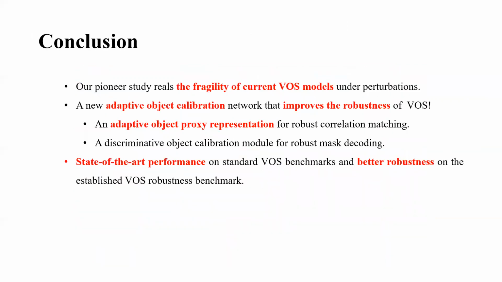In conclusion, in this work, we first conduct a pioneer study on the robustness of VOS models, and our study reveals the fragility of current VOS models under perturbations. Then, towards robust VOS, we propose a new adaptive object calibration network that can improve the robustness of VOS models. The model includes two components. The first is an adaptive object proxy representation for robust correlation matching. The second part is a discriminative object calibration module for robust mask decoding.